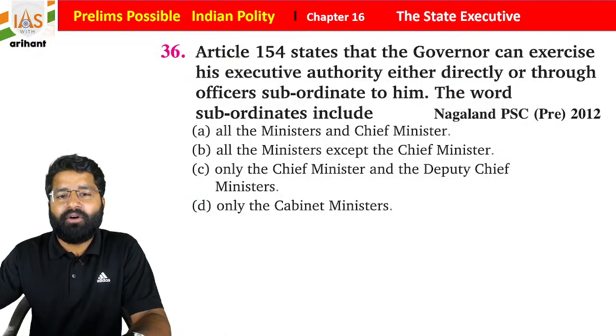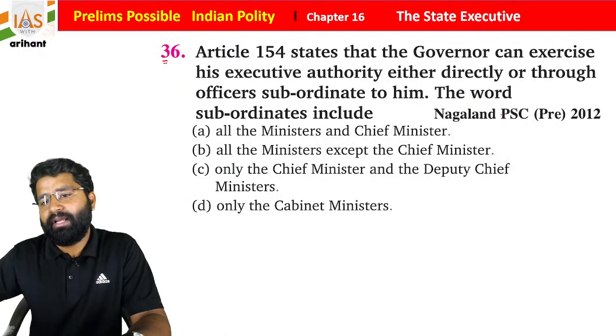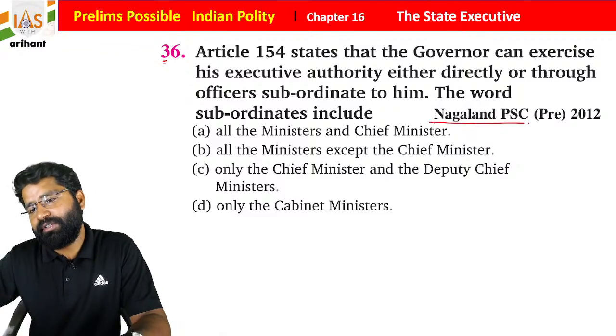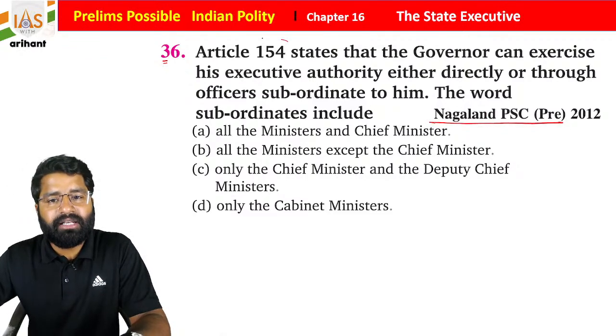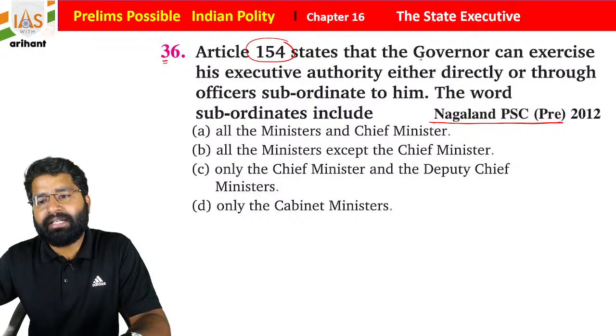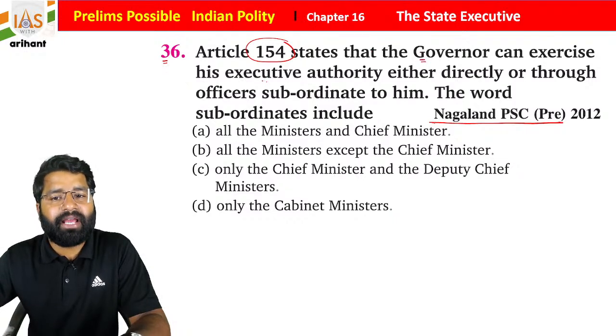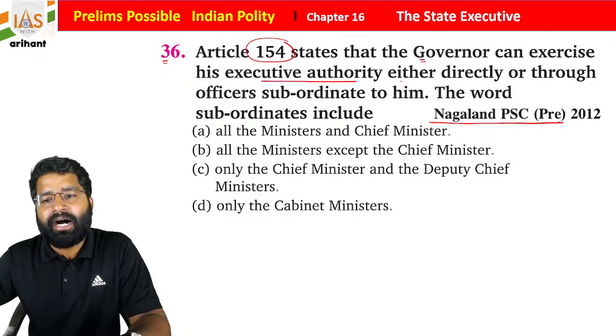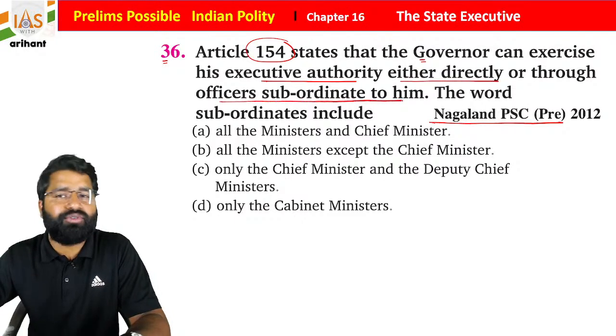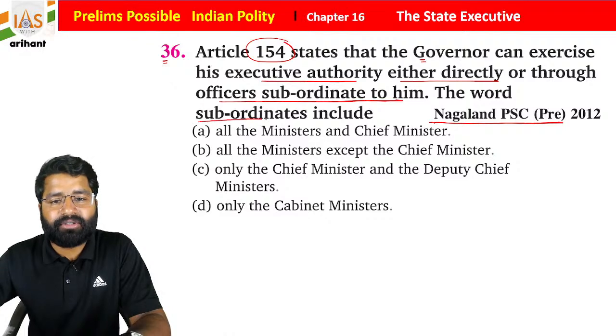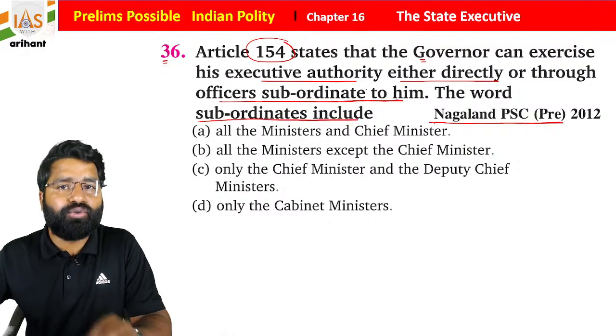Now we have the 36th question, from Nagaland PSC 2012. Article 154 states that the governor can exercise his executive authority either directly or through officers subordinate to him. The words officers subordinate include what?